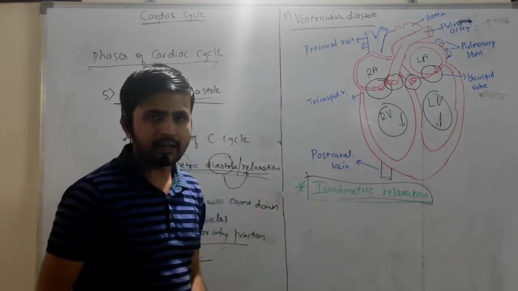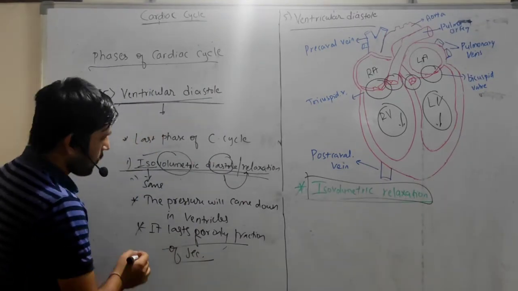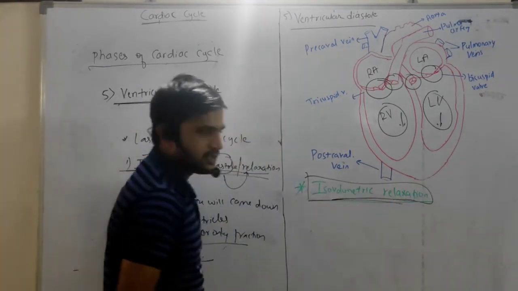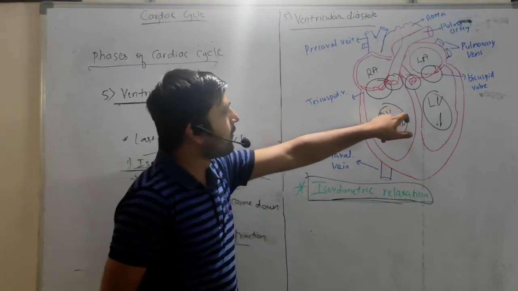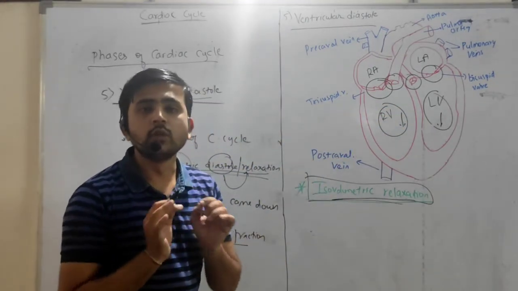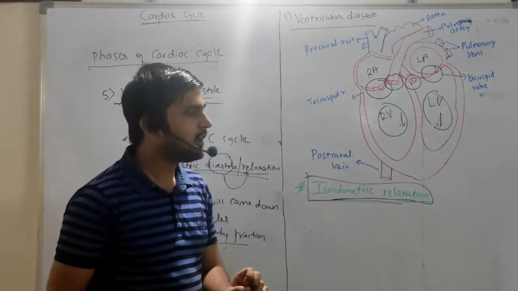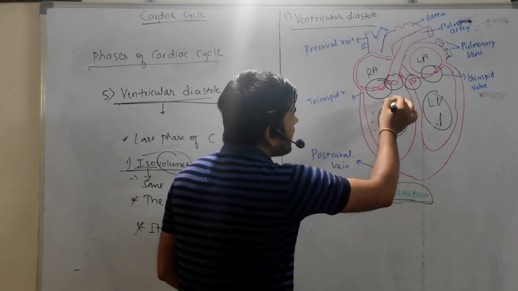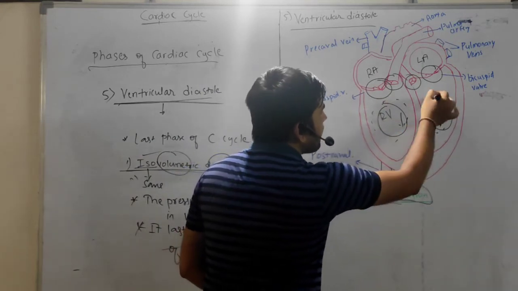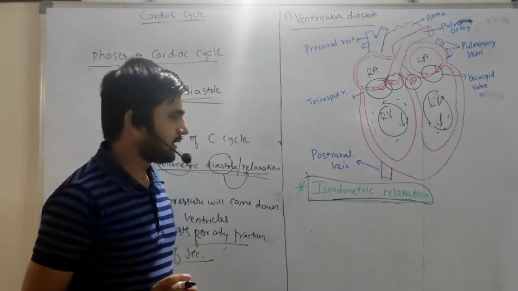So that fraction of a second is called isovolumetric relaxation. Both ventricles are relaxed, but there is no entry of blood from the auricles to the ventricles, right?